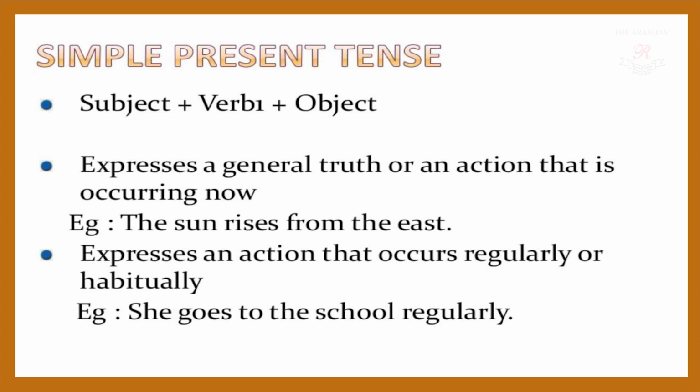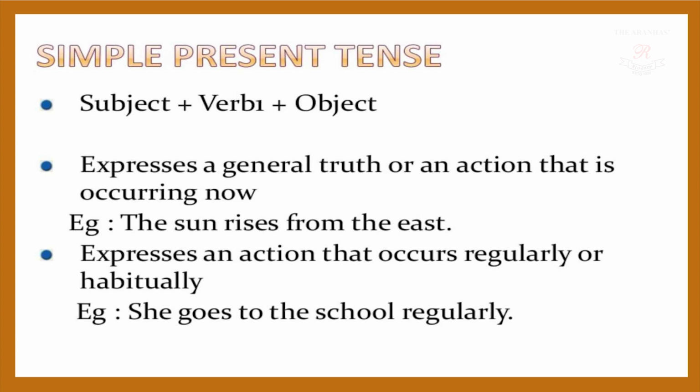Okay, now we'll see simple present tense. Subject plus V1 plus object. See children, these are already the things which I had put up on the board. It is just for your revision. Subject plus V1 plus object, where the verb expresses a general truth or an action that is occurring now.